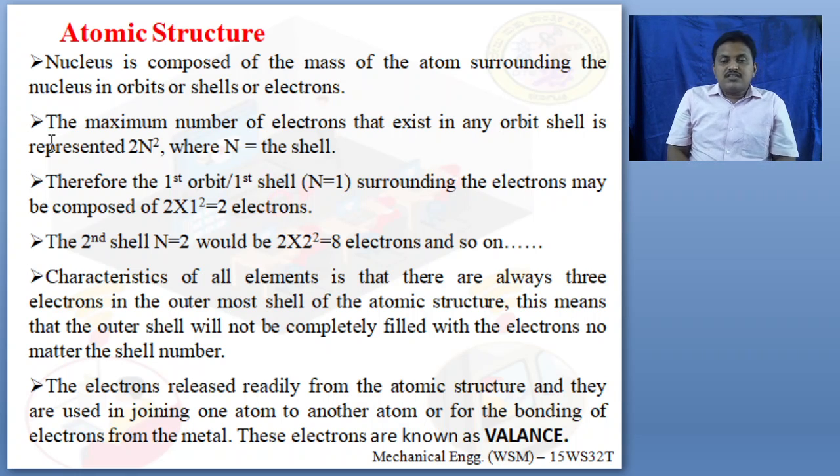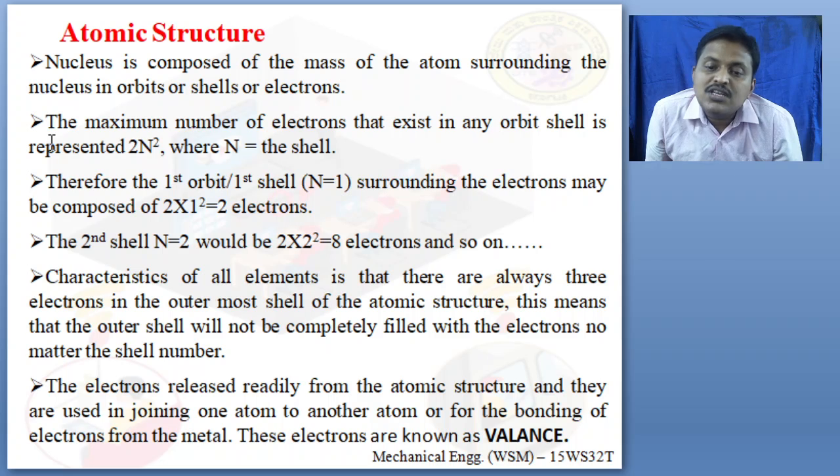Next, the characteristics of all metals. In this, there are always at least 3 electrons in the outermost shell. If you observe the characteristics of all the elements, a minimum of 3 electrons will be in the outer shell. That means the outer shell will not be completely filled with electrons, no matter the shell number. You can't find a maximum number of electrons at the outermost shell. The electrons release readily from the atomic structure, and they are used to join one atom to another, forming the bonding of electrons in the metal.